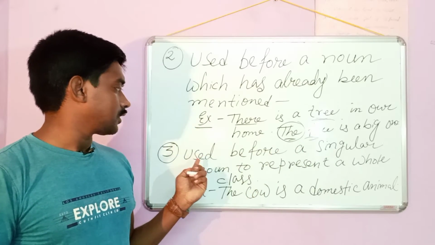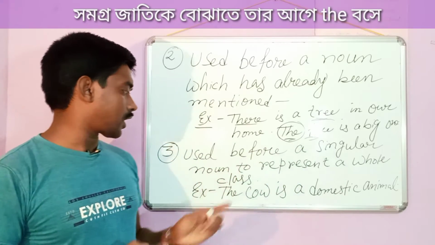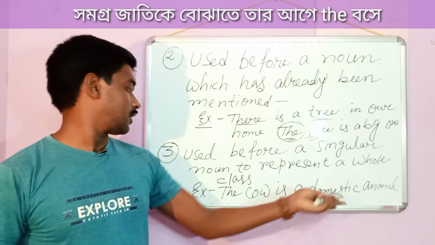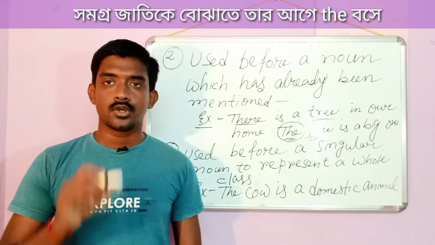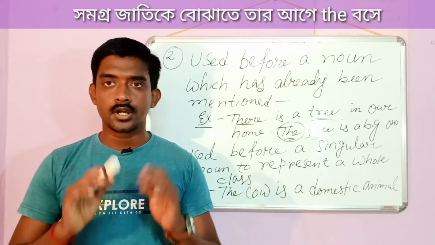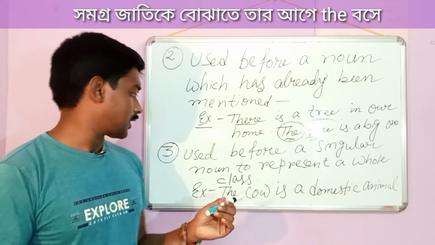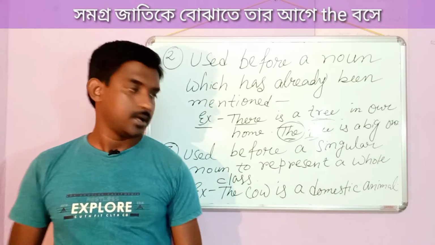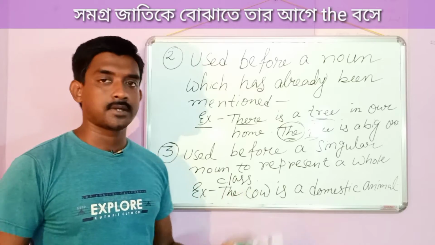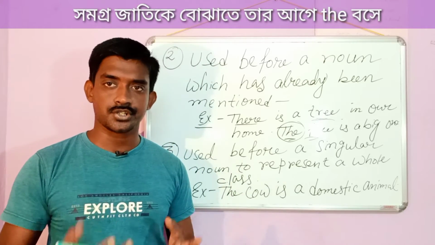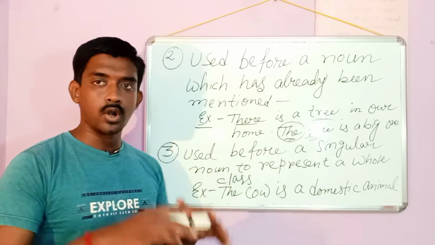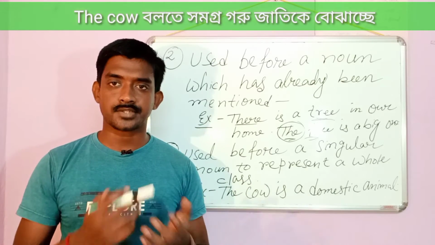Number 3, the is used before a singular noun to represent a whole class. It means one singular noun represents the whole class. Like, the cow is a domestic animal. Here a single cow or a particular cow is not referred to. Instead it refers to all cows as a whole, the class.